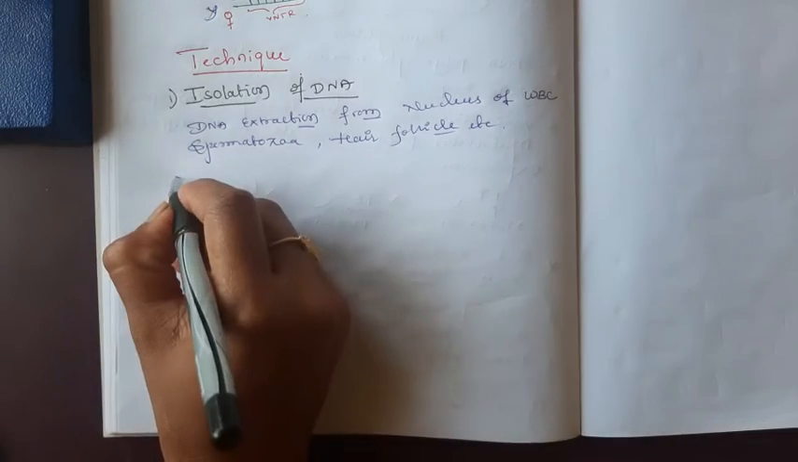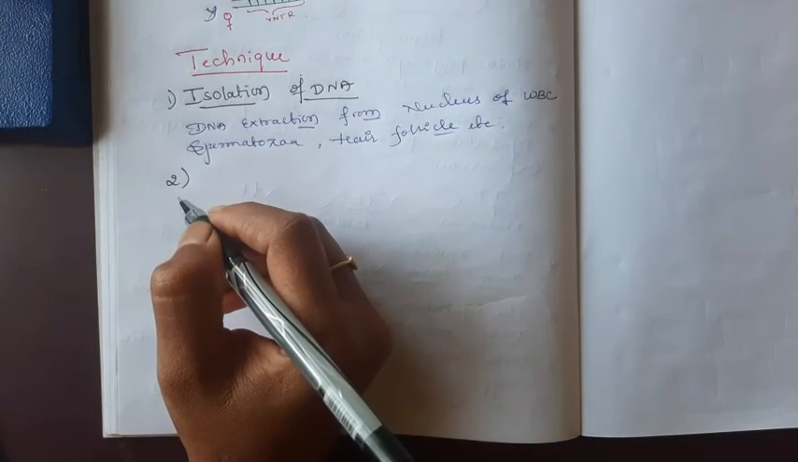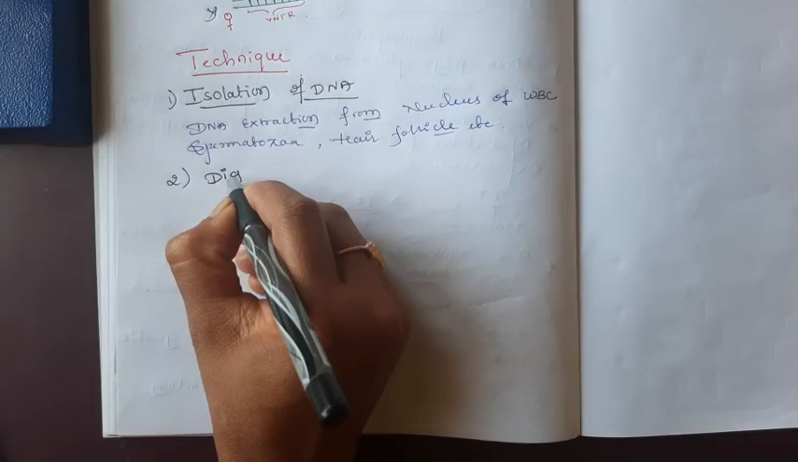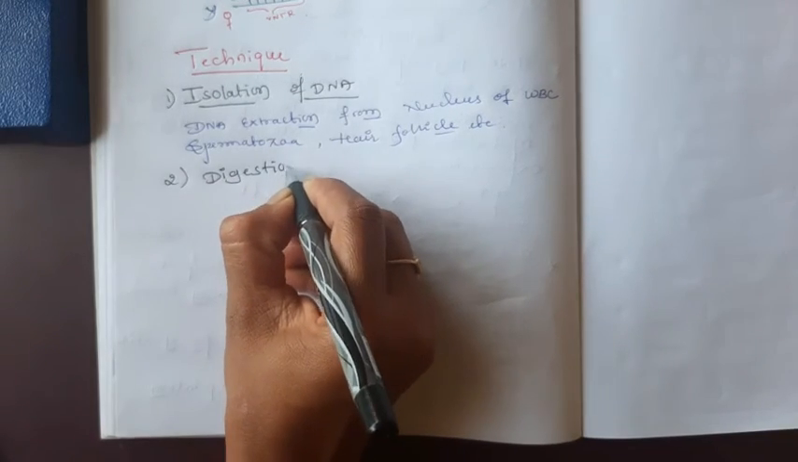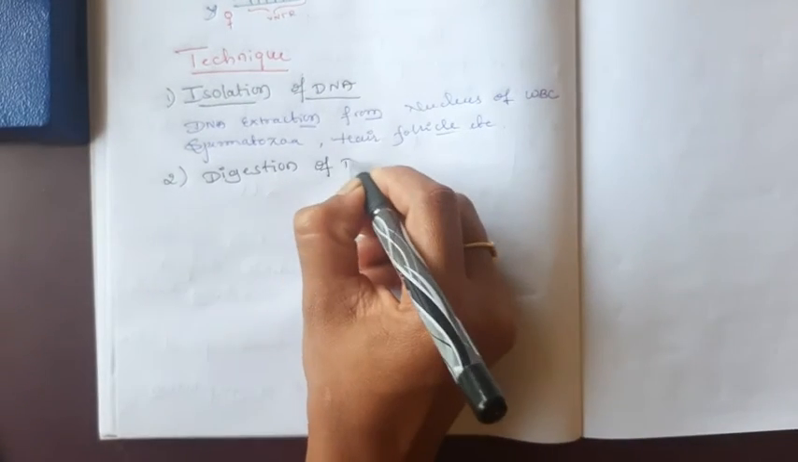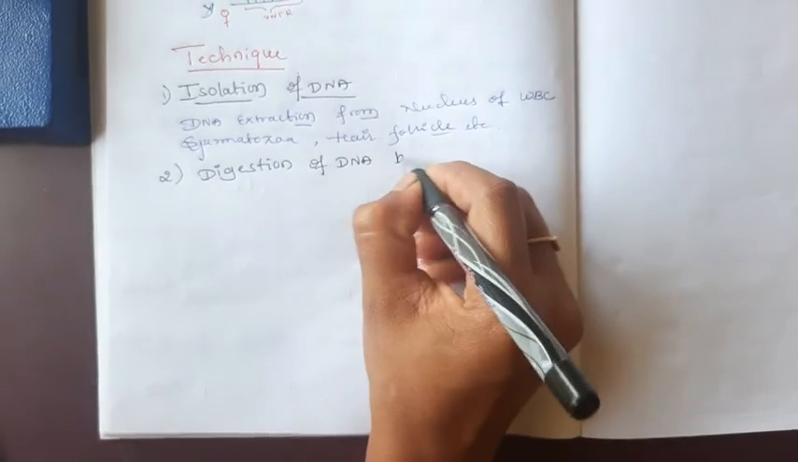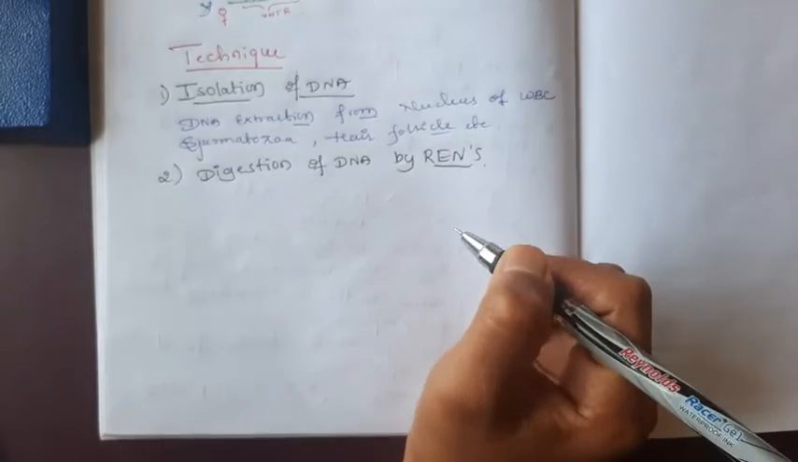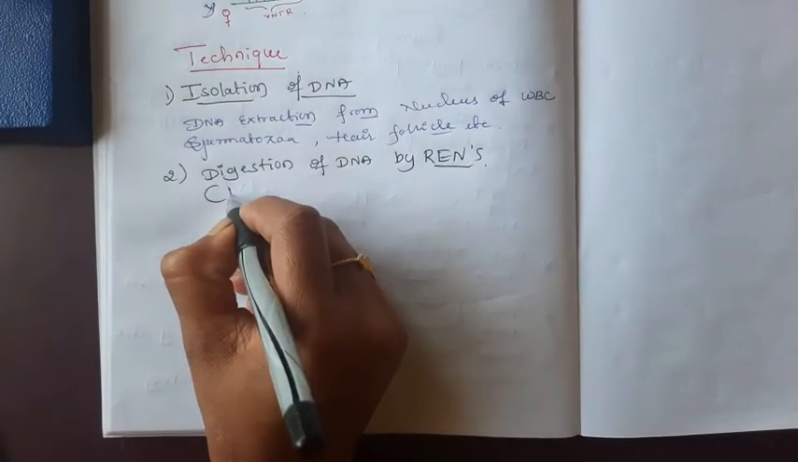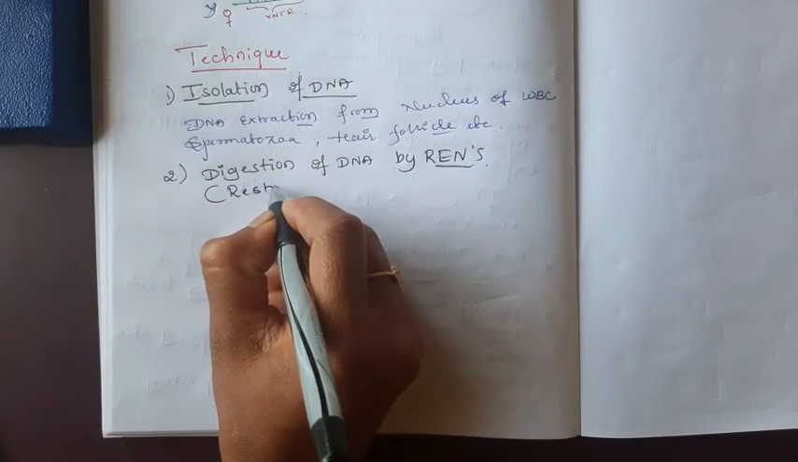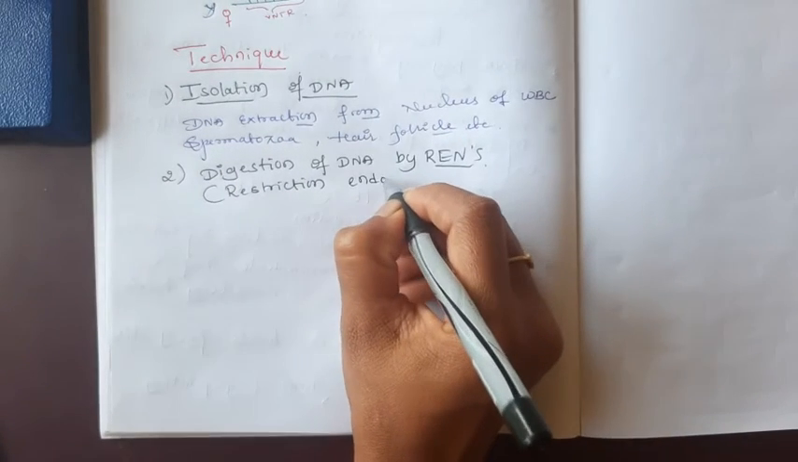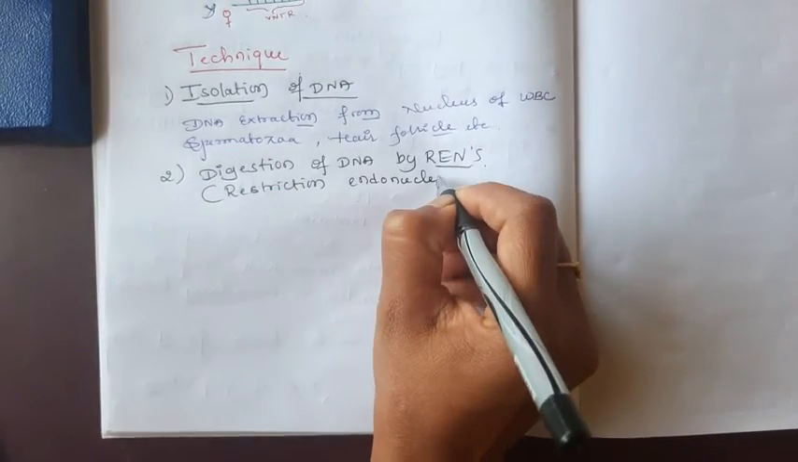Then that extracted or isolated DNA is digested. Here I will write: digestion of DNA by RENs, which are known as restriction endonuclease enzymes.